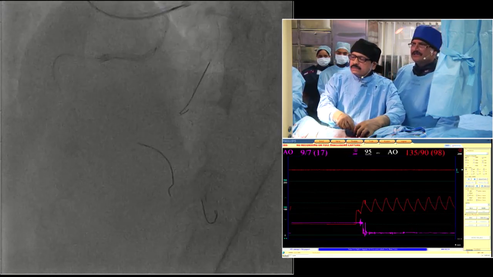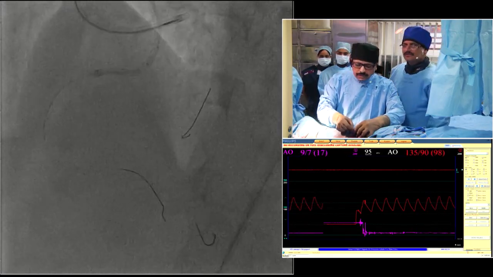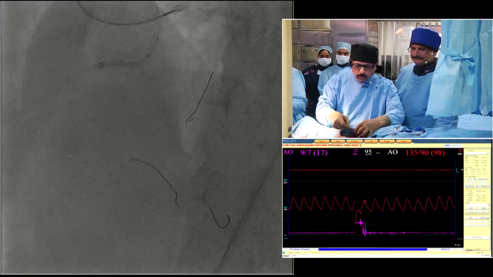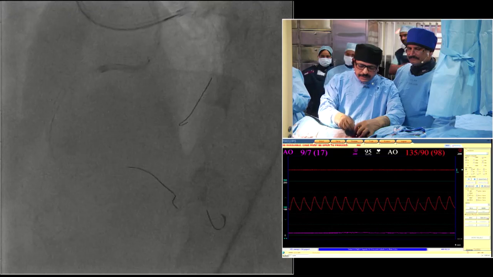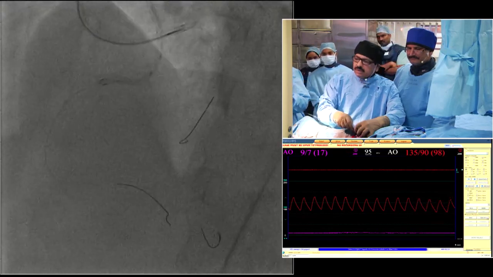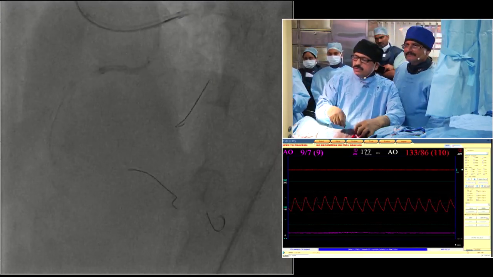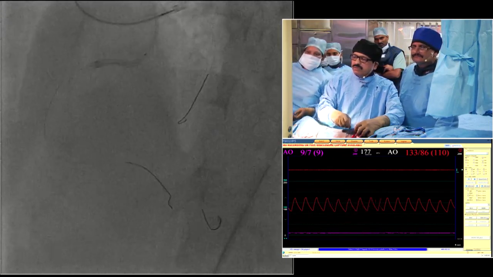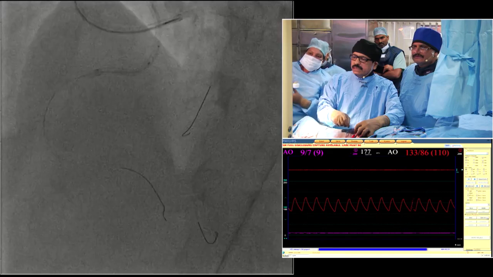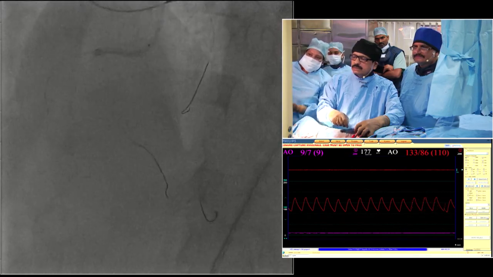Sure. I just used the Crusade catheter to get into the other major branch in this case. You must observe there is a large branch, so I want to protect the bifurcation. I used the Crusade and got into the other branch.